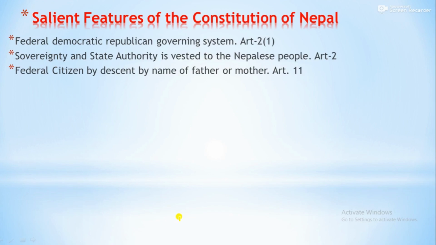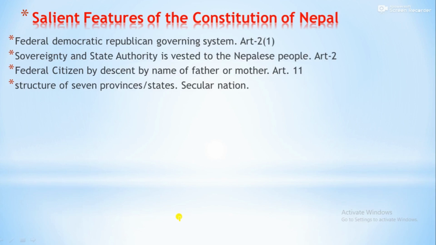If you see Article 11 of the Constitution, there is a provision that citizens may acquire citizenship by lineage, in the name of their father or mother, whichever they want.